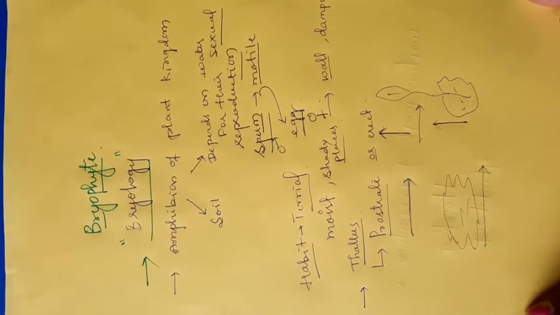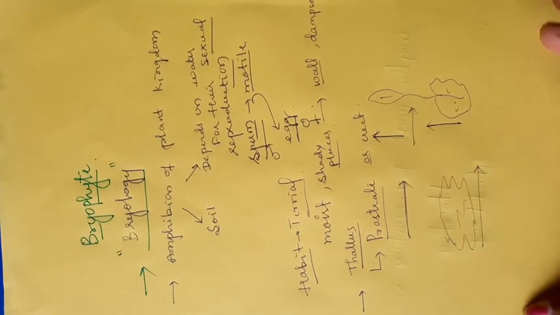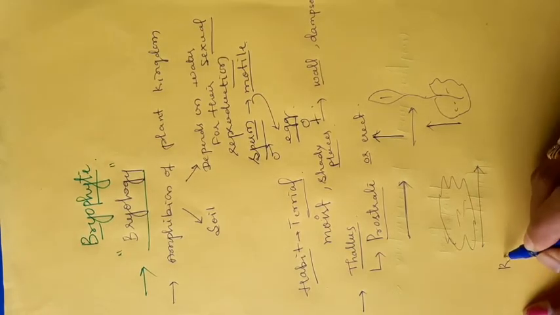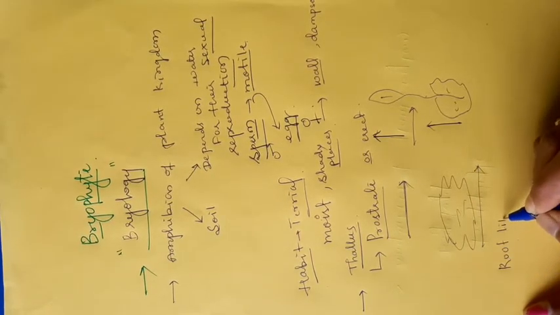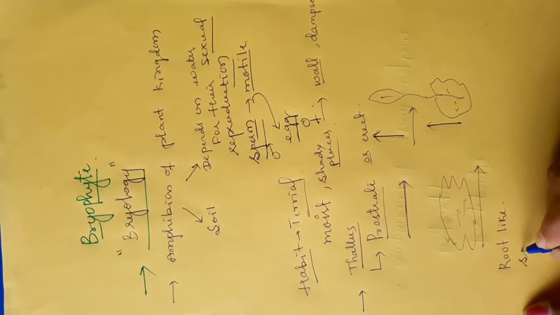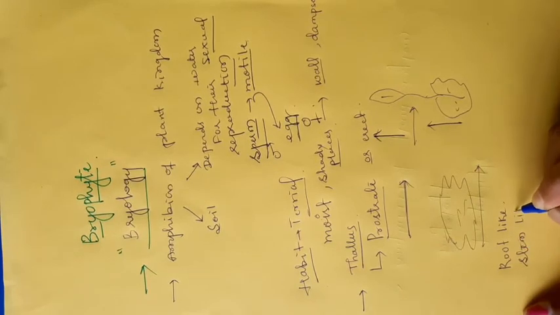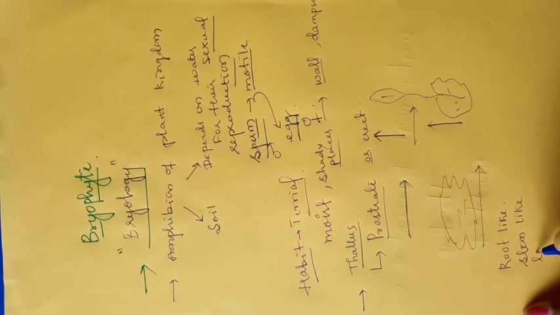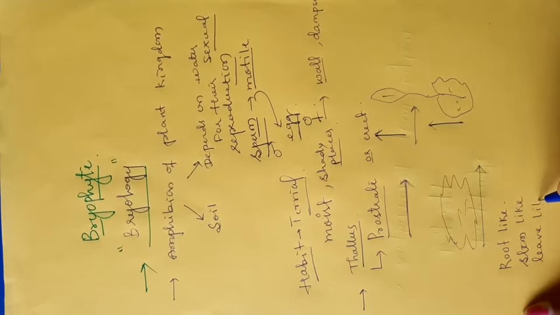Okay. The thallus is differentiated and has root like, stem like and leaf like structures. They are not true roots, true stem and true leaves, but these are root like, stem like, leaf like structures.